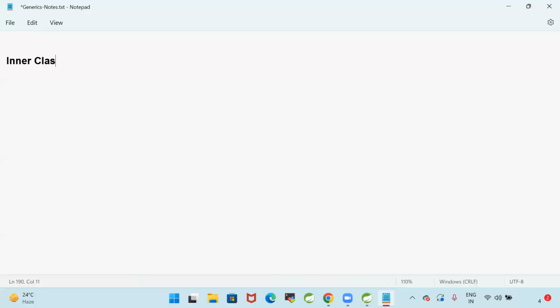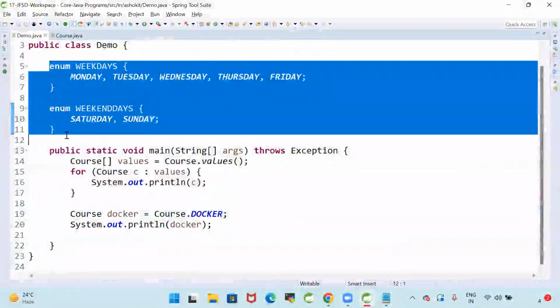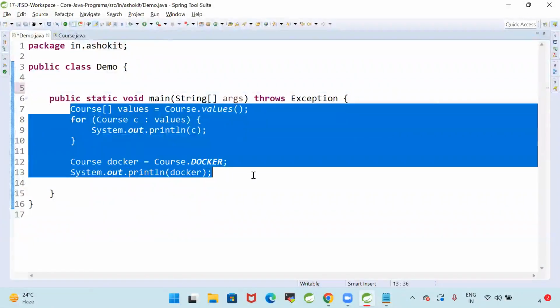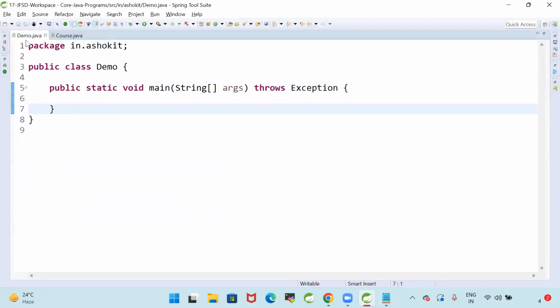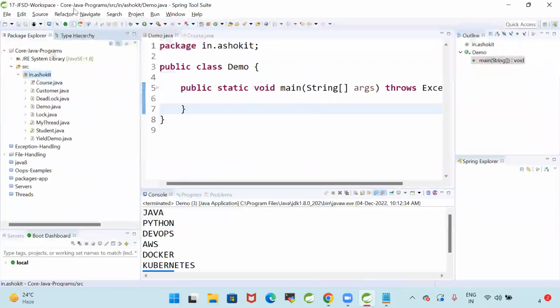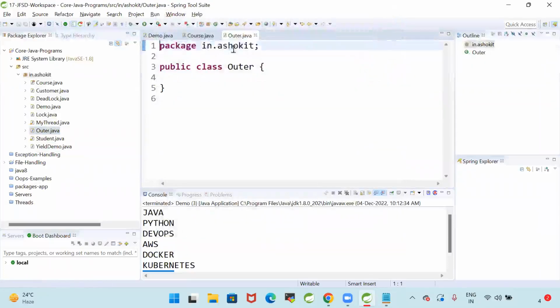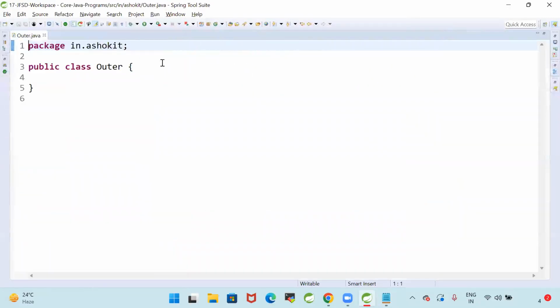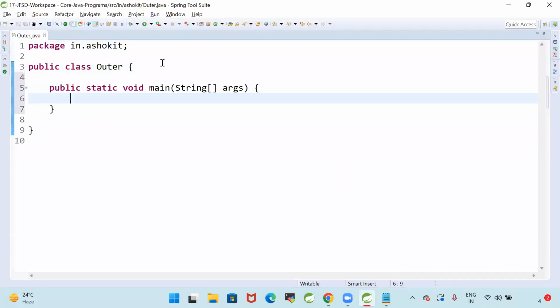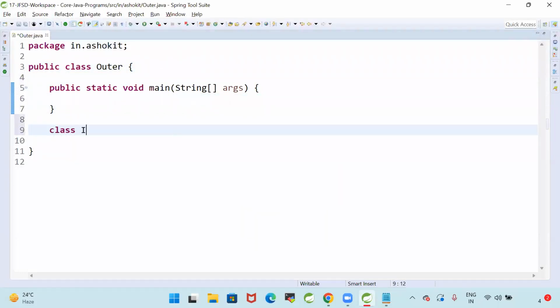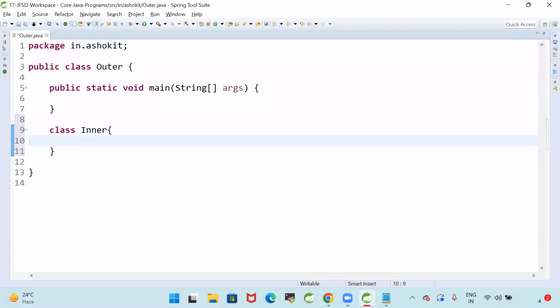That is inner classes in Java. If you declare one class inside another class, that concept is called inner classes. Now let me create a new class with the name Outer. Outer class is having a main method. Inside this, I will declare one more class called Inner.